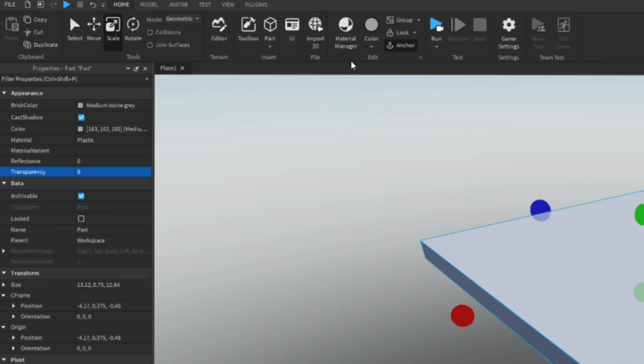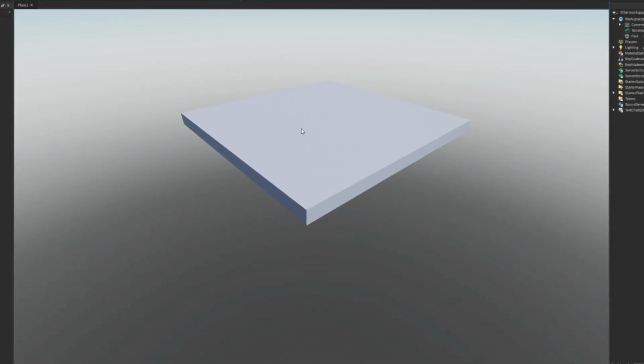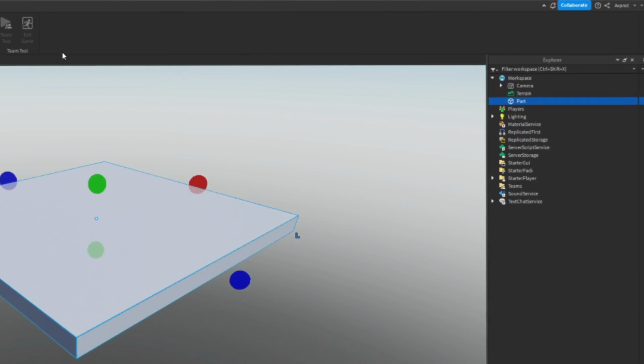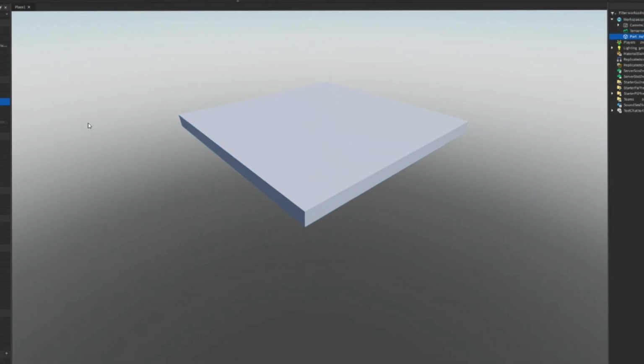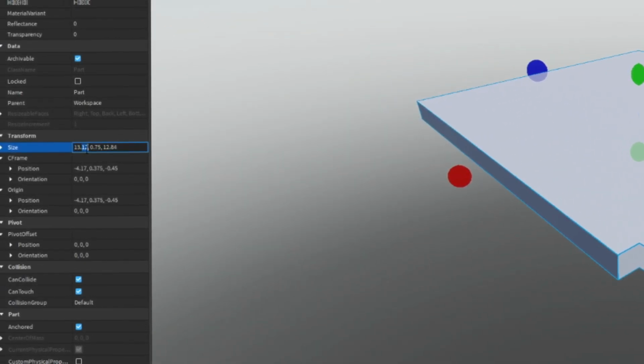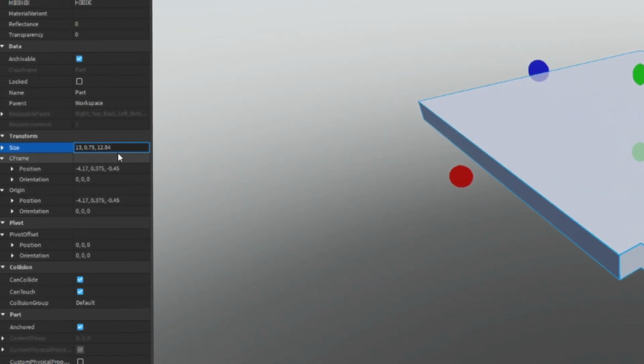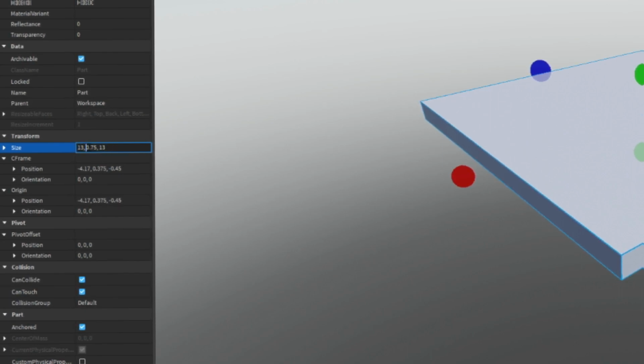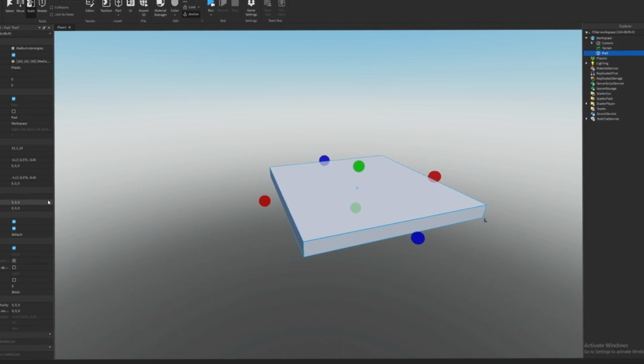Locked means I can't click on it in my screen, in the game. I'd have to go to the Workspace, click on the part, and then unlock it, and then I'll be able to just grab it like that. Transformation, this is the size, so if we want it even, 13, and then we're just gonna round this up to 1. Now it's 13 studs. I think that's how they measure it.